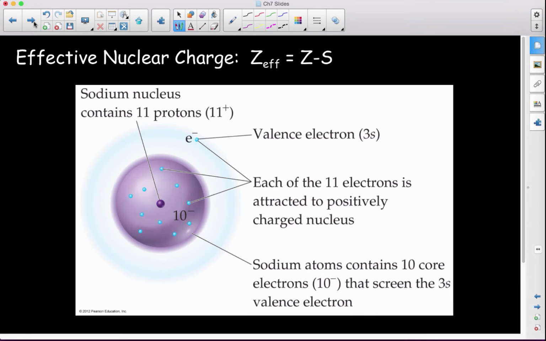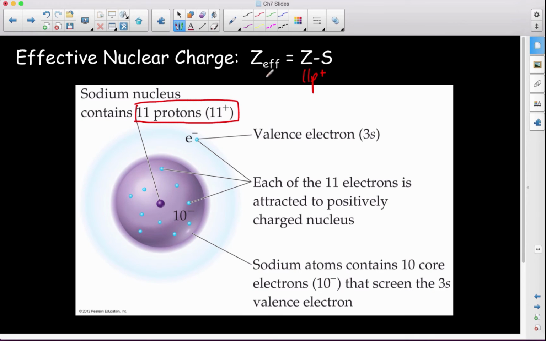Okay, let's talk a little bit about nuclear charge, right? Because obviously, if we're talking about Coulomb's law, we're going to be talking about charged particles. In this case, we're talking about my nucleus. So here we're talking about sodium. Sodium contains 11 protons, right? Which means that the Z is 11 for sodium, okay?